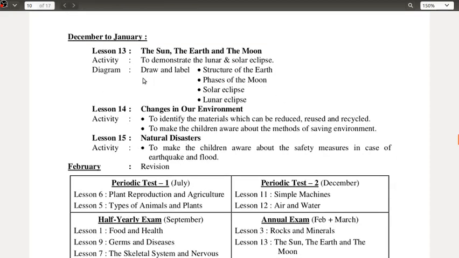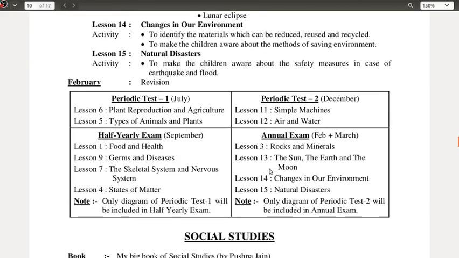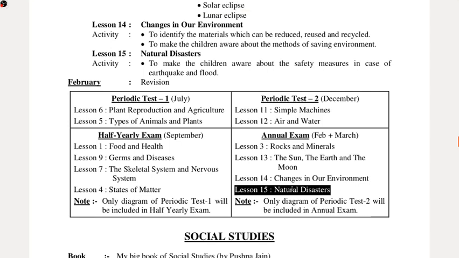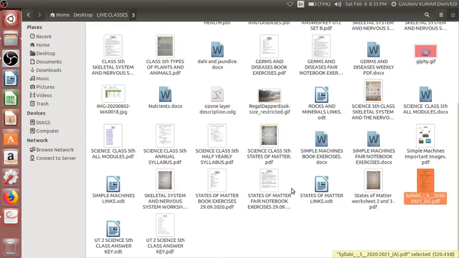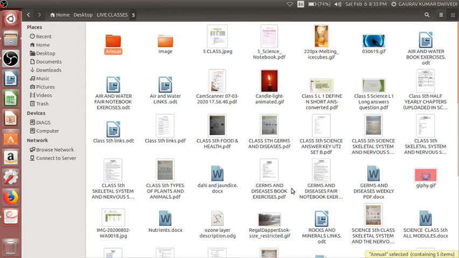Since almost all the chapters are completed, we have only these left: rocks and minerals, the sun, the earth and the moon, changes in our environment, and natural disasters. This last part we are going to complete today. Drought is the last topic, followed by the emergency kit, and that's it. This will be the conclusion of the entire syllabus, along with the question answers and everything.